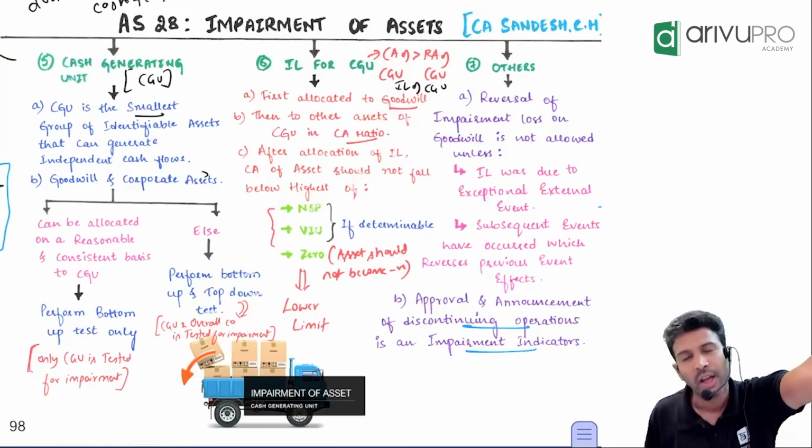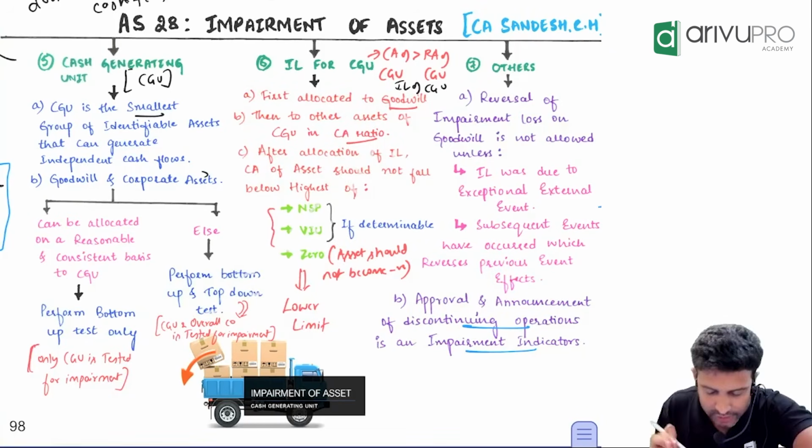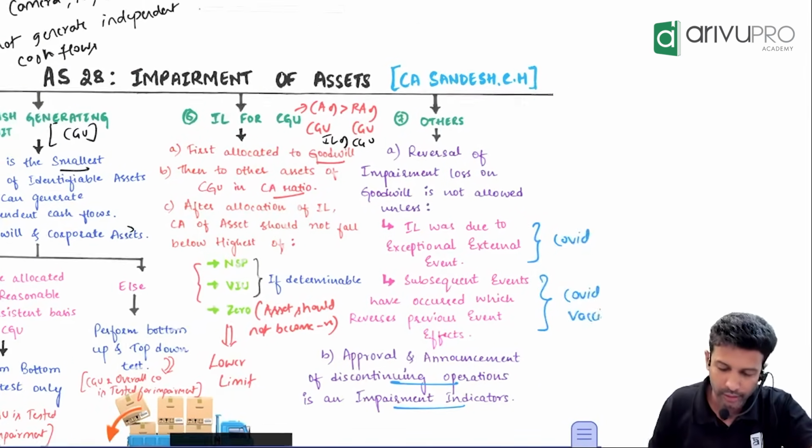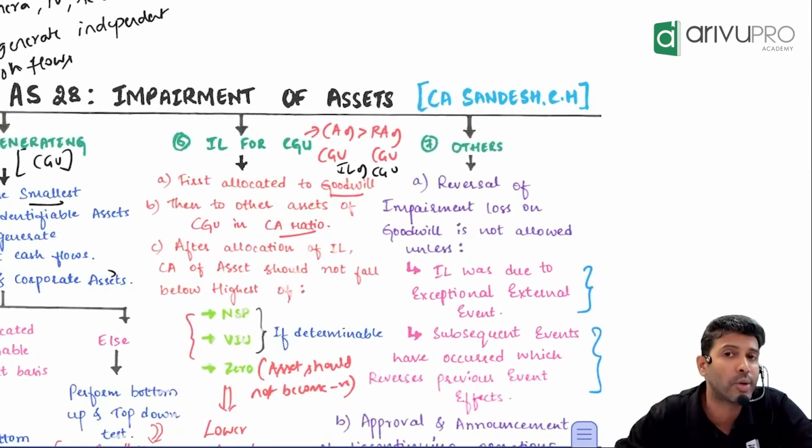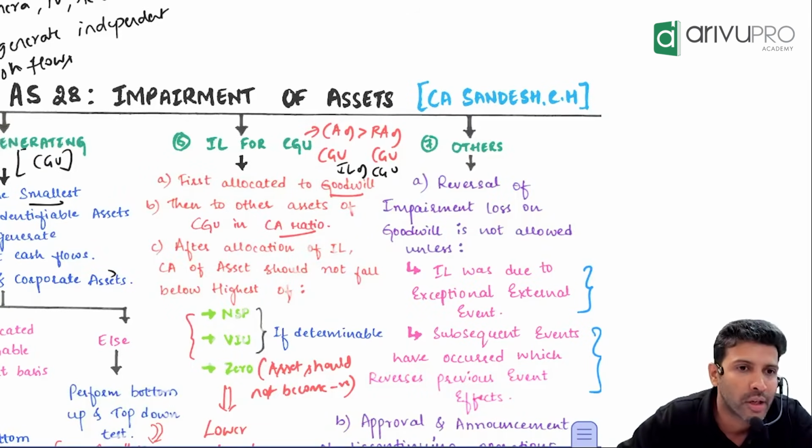Leave that out. Now, people, let's go into a little more, maybe something which you can expect in the exam if at all CGU impairment comes into the picture. First of all, CGU means what? Help me understand this a little better. CGU means what? Individual or group? Group. It's not one asset, it is a group. So how do you do CGU impairment loss? Tell it back to me. What do you do?